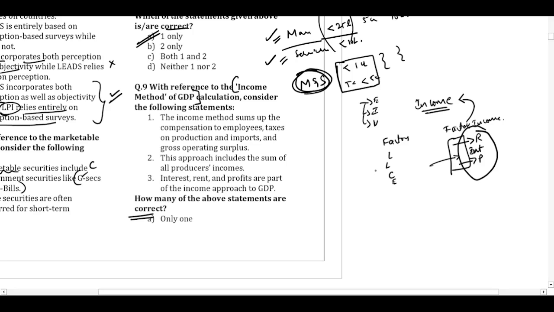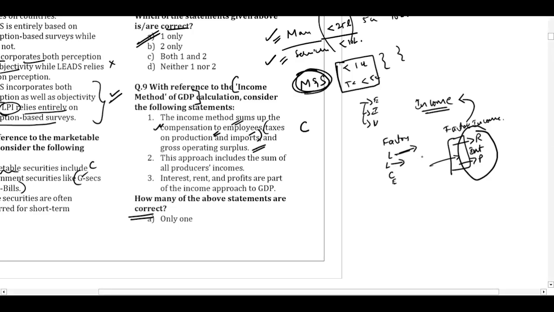Now the question is saying that the income method sums up the compensation to employees, the taxes on production and imports, and the gross operating surplus. So this is correct. When we say compensation to employees, it is considering the compensation given to labor, then taxes on production and imports. Taxes on production will become part of the price of the good, and ultimately it will be reflected when the taxes go to the government.